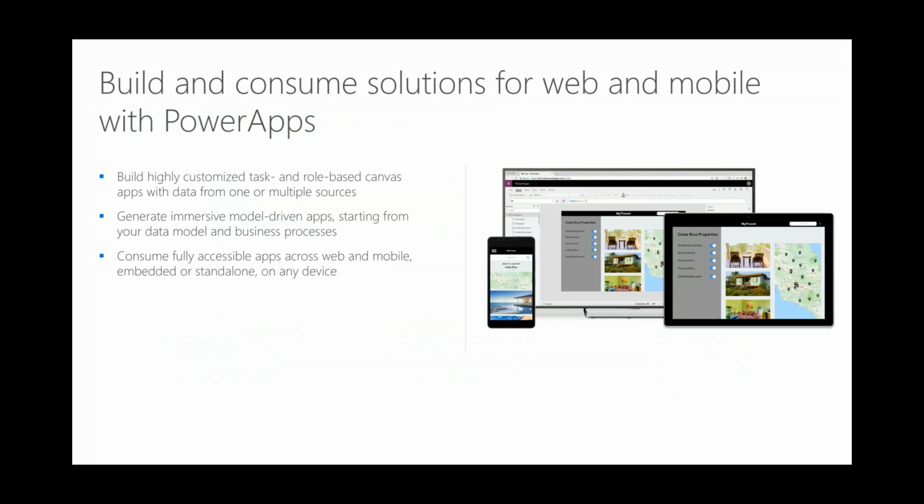There are two ways of building apps. We're going to cover something called a Canvas application today. Canvas applications are where you have pixel perfect control of the application. When you hit the publish button, it's going to work on a phone, on a tablet, as well as a web page, Dynamics, SharePoint and so on.